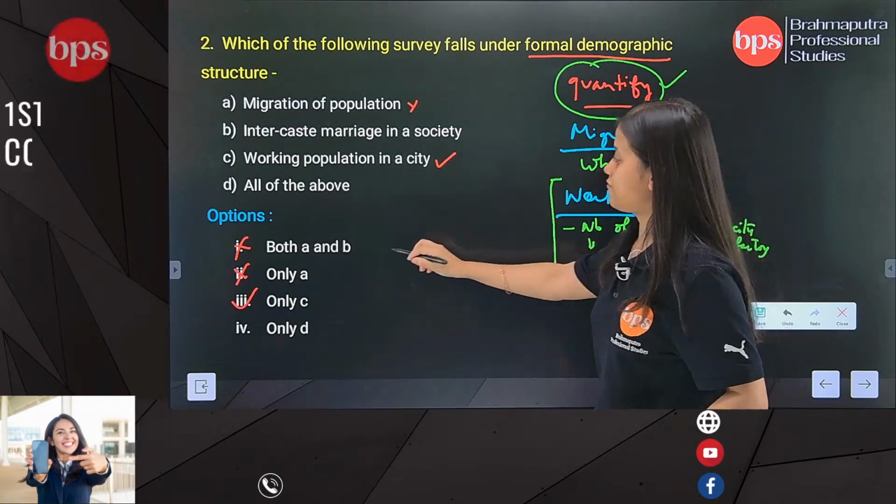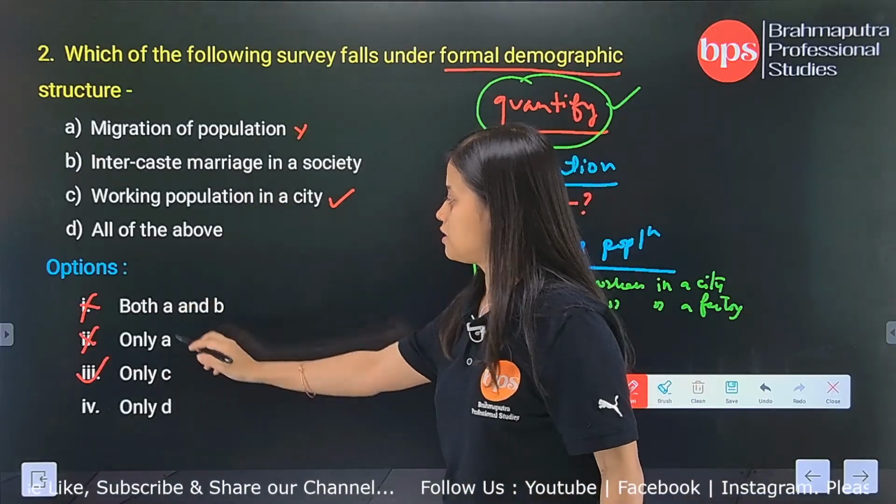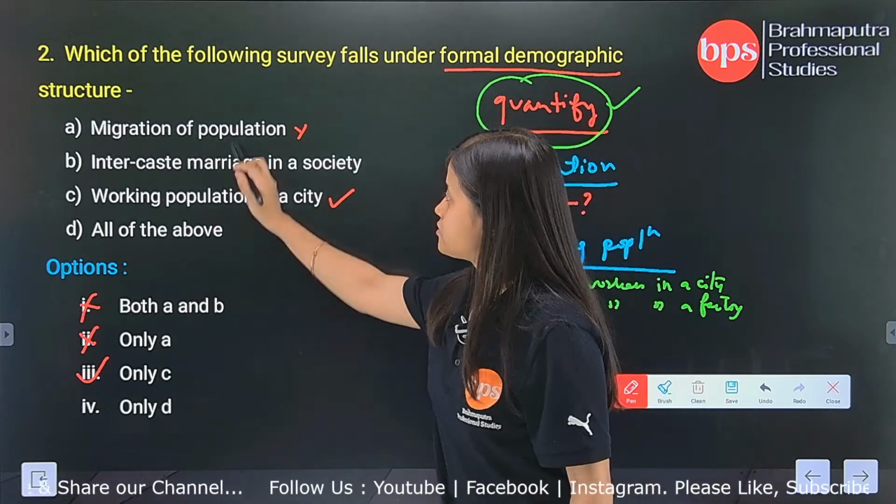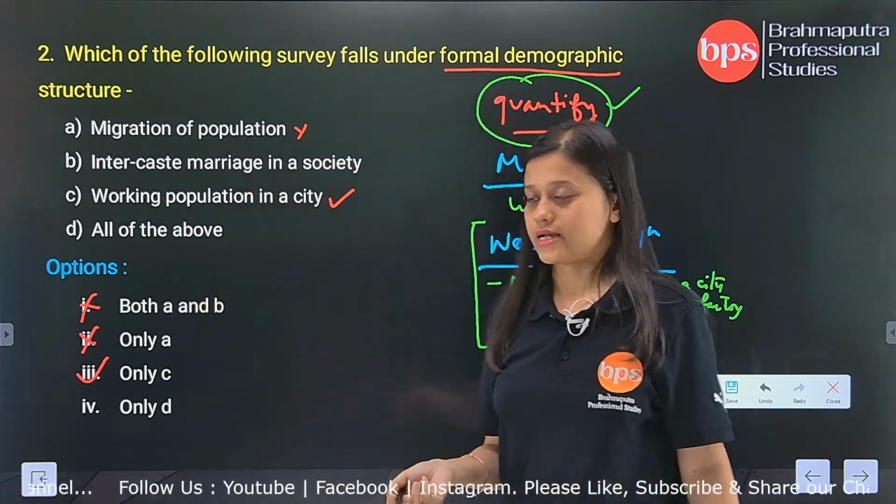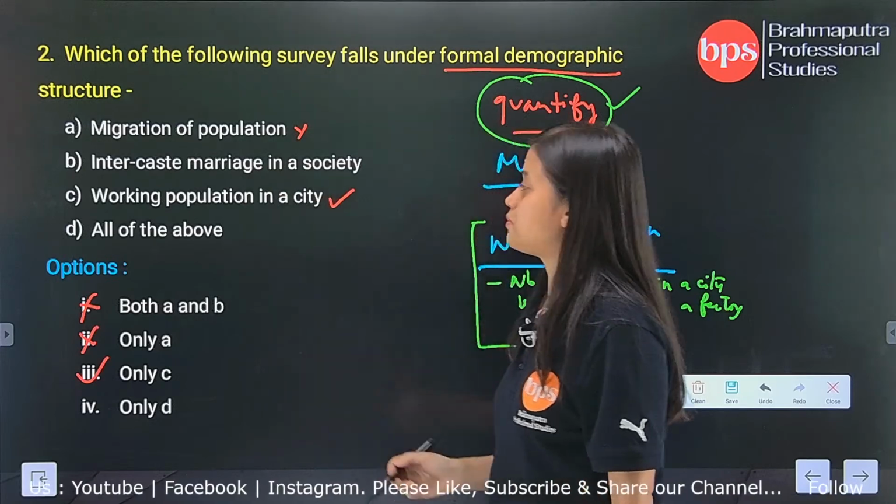Okay, now why have I cancelled option B? Because see, in this option both A and B are given. Since A is wrong, both A and B cannot be correct. So from here you can say that B is also wrong.